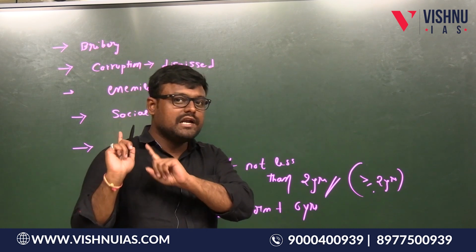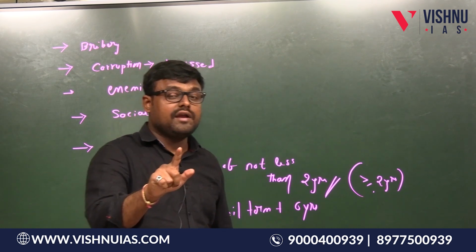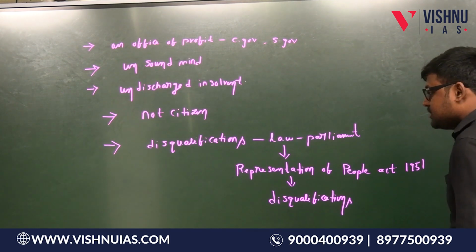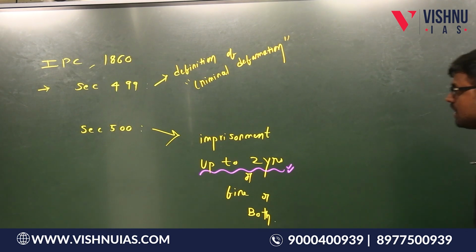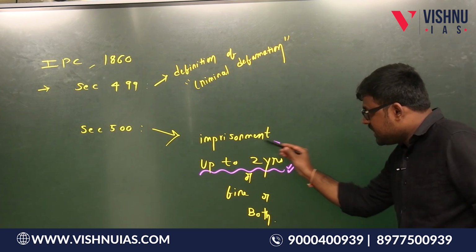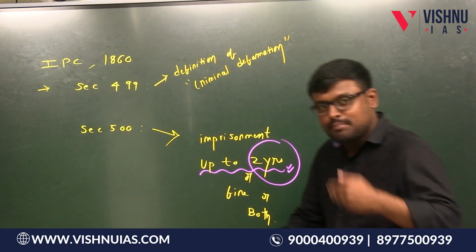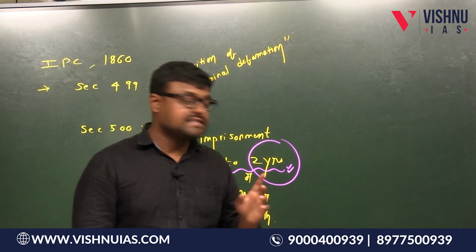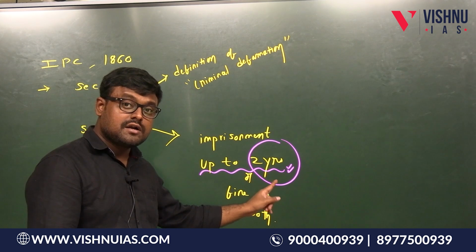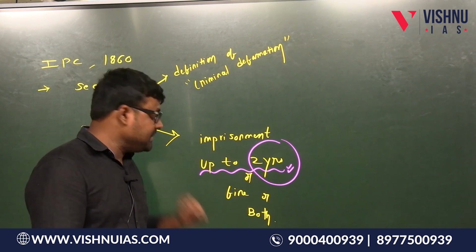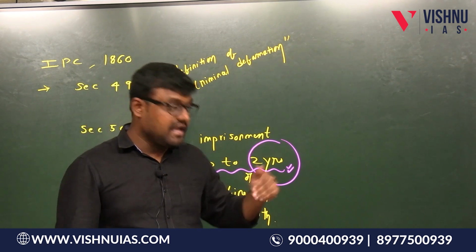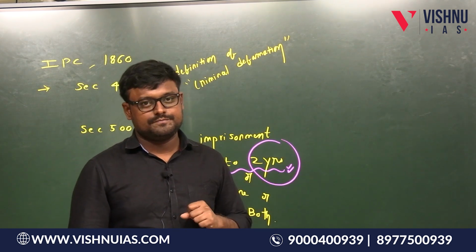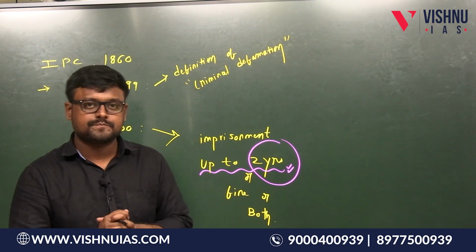So exactly 2 years jail term was given. And remember one important point: under criminal defamation also, the imprisonment can be up to 2 years. The maximum imprisonment is up to 2 years. That particular person, the Congress MP, was given the maximum imprisonment mentioned under section 500 of IPC, that is 2 years. Therefore, his disqualification came into the picture. So this is the process here.